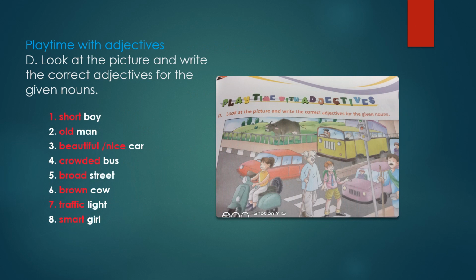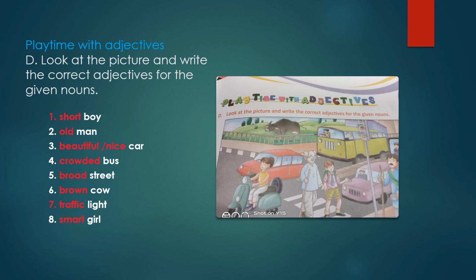Now it's playtime with adjectives. Children, look at the picture and write the correct adjectives for the given nouns. See in this picture what you can see: bus, cars, an old man, a young boy, a young man, a cow is there, a park is there, and one woman sitting on a scooter. So you can write the adjectives you want to use to describe them.